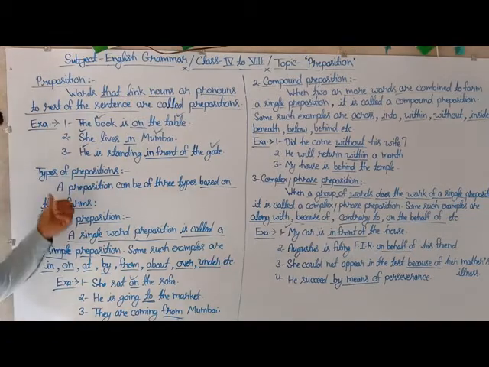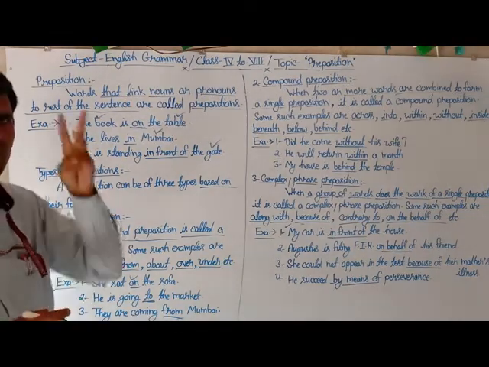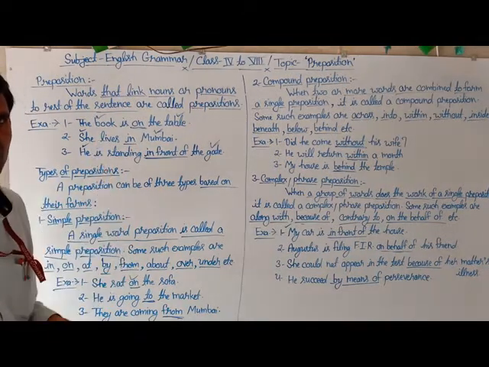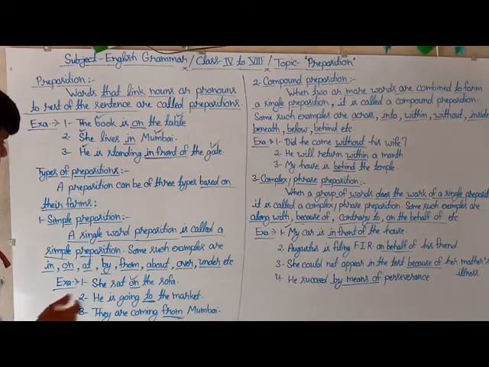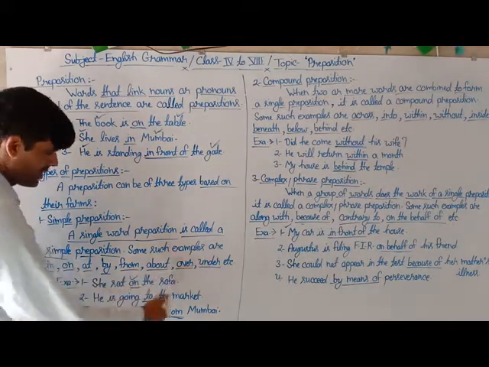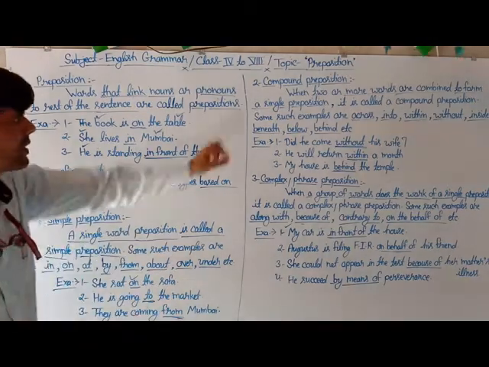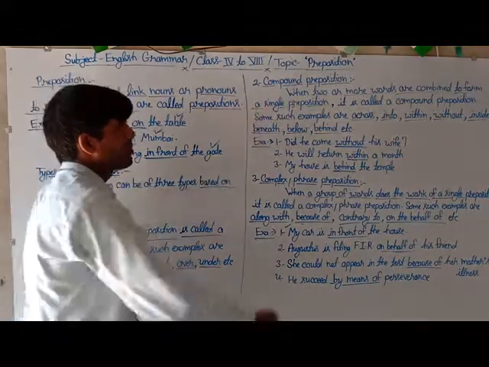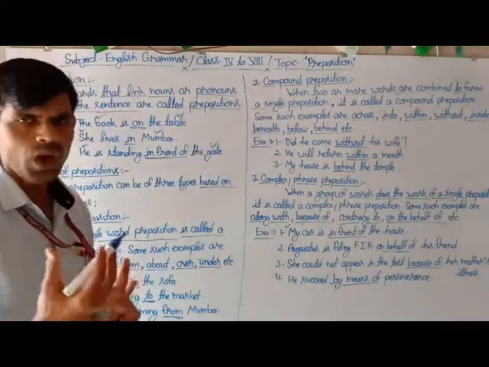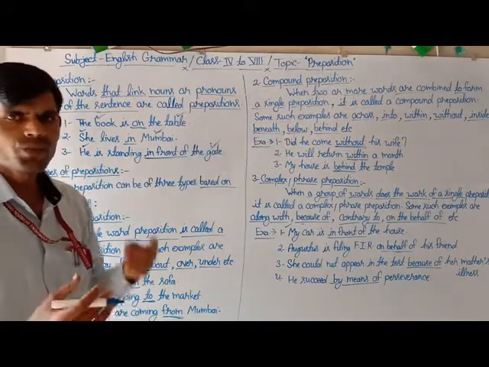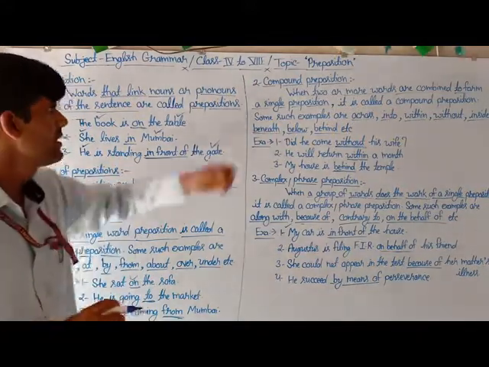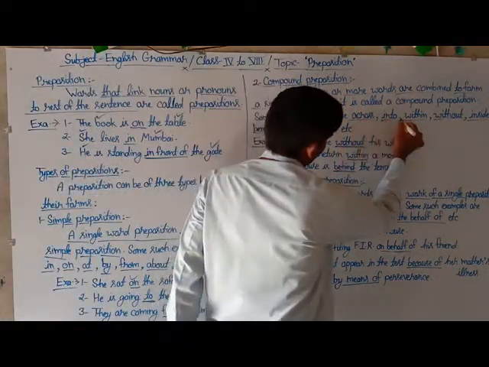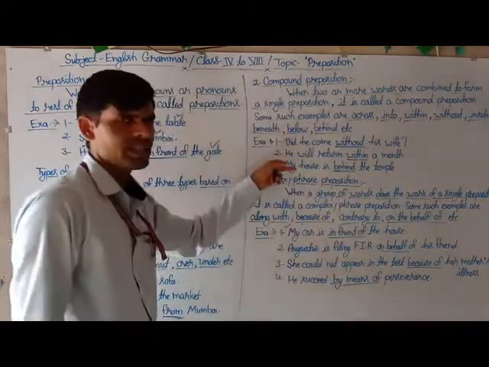Types of preposition. Based on their form, a preposition is of three types. Number one is simple preposition. A single word preposition is called a simple preposition, and here are some examples. The second type based on their form is compound preposition, and the definition is when two or more words are combined to form a single preposition in a sentence. It is called a compound preposition, and here are some examples related to the same topic.